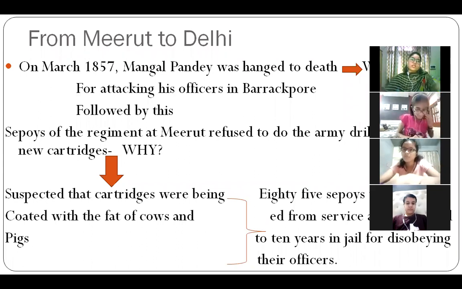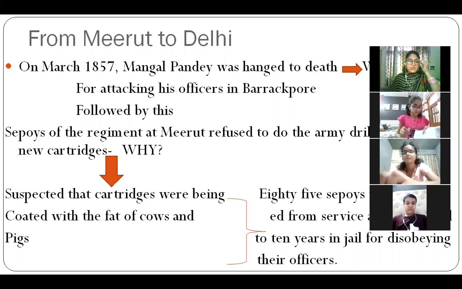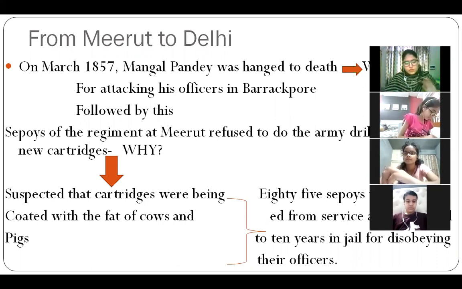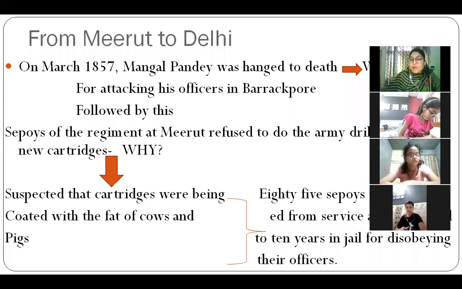You can watch these wonderful movies, and how the conversation between the Britishers and the Indians takes place is wonderful to see. So see what happened on 29th March 1857: a young soldier, Mangal Pandey, was hanged to death. And why? What was the reason? The reason was only that he attacked the British officers in Barrackpur.